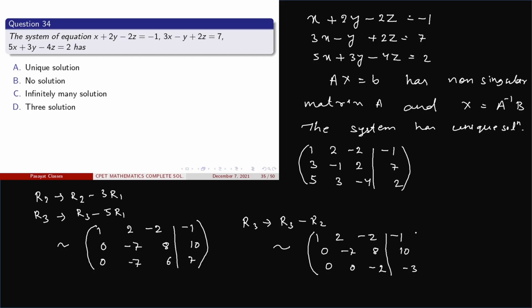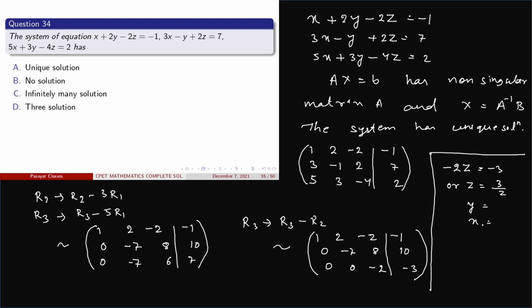Here one can observe that by applying the backward substitution method, we get the unique value of x, y, and z. For clarity, here in this case we can find minus 2z is equal to minus 3, or z is equal to 3 by 2. By putting the value of z here, we can find the value of y also and value of x also.